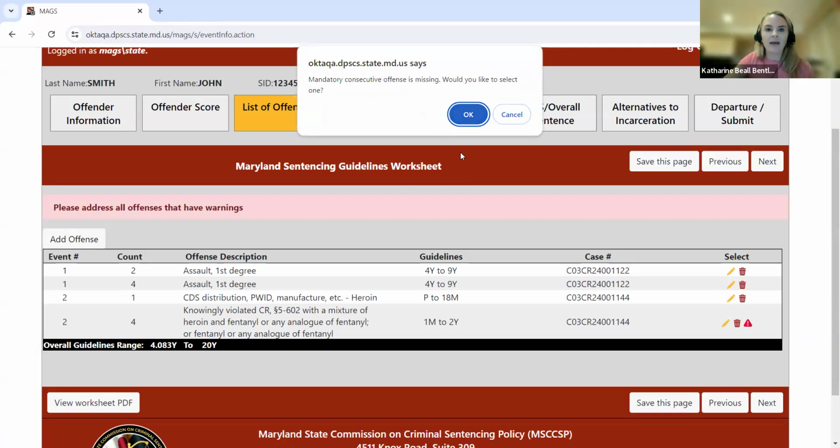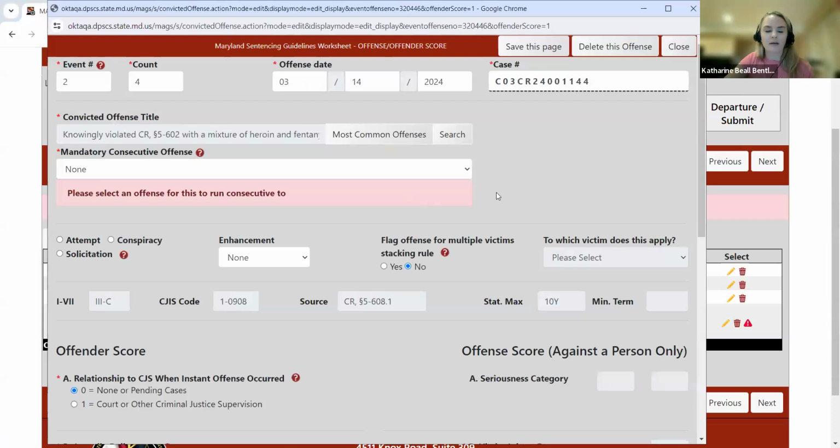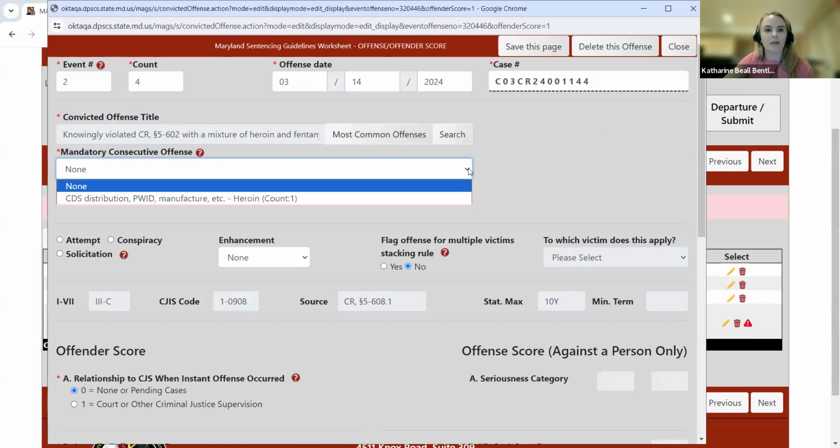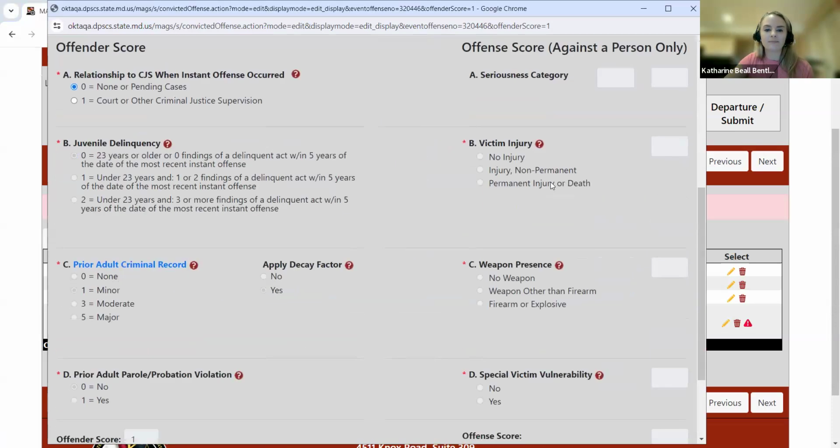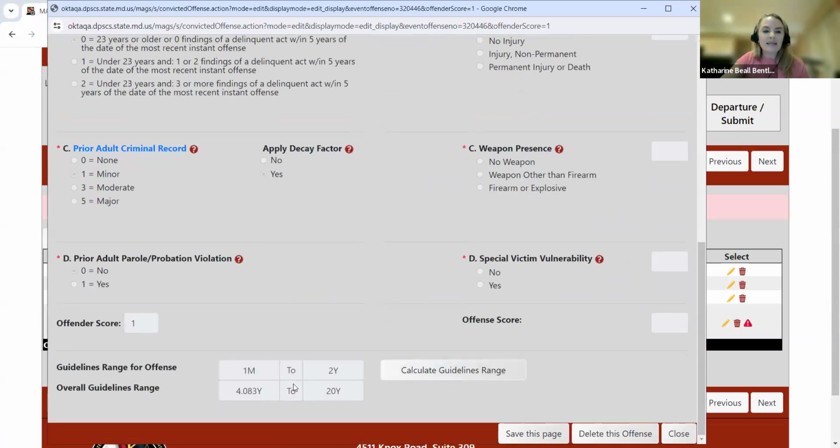I'm going to click OK, and it brings you back to this offense offender score tab. And then again, I see this little drop down that's prompting me to link it to the eligible other offense. So from here, I'm going to go ahead and link it to the heroin. So we can see now the overall guidelines range for this sentencing event, it's 4.083 years to 20 years.